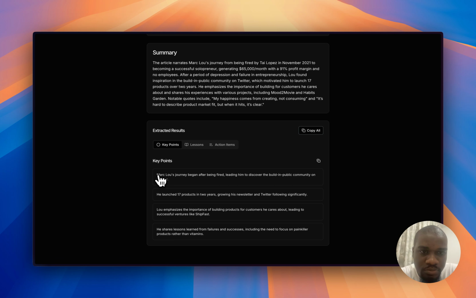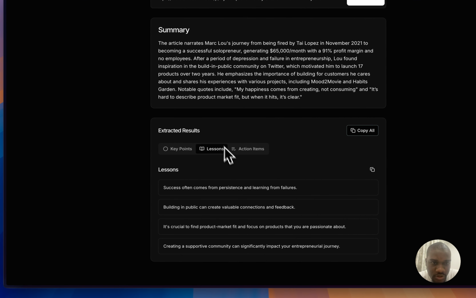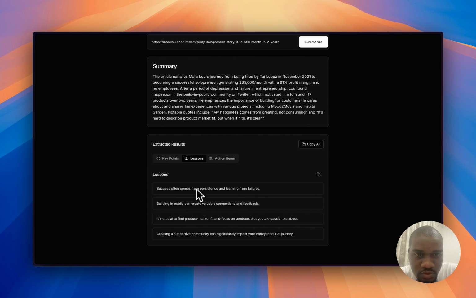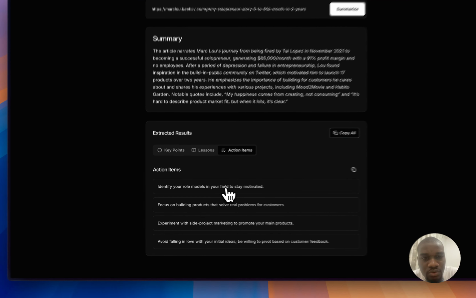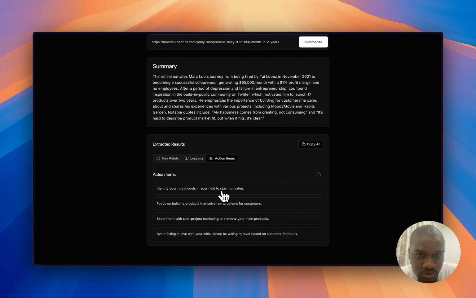Then we get the key points, which is McLeod's journey began after being fired, leading him to discover the building in public community on Twitter. He launched 17 products in 2 years, growing his newsletter. So Leo emphasizes the importance of building products for customers he cares about, leading to successful ventures. Also the lessons we can get from this is success often comes from persistence and learning from failures. Building in public creates valuable connections and feedback. It's crucial to find product market fit. Then action items is identify your role in your field to stay motivated.